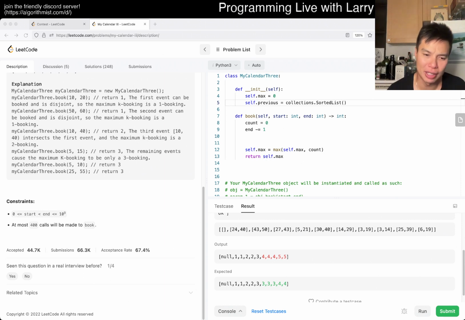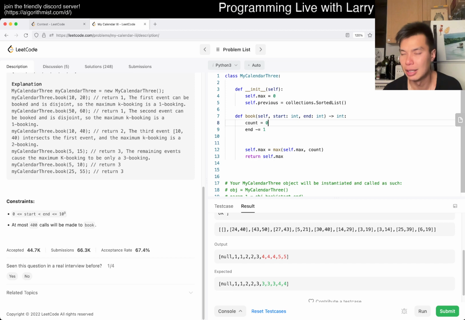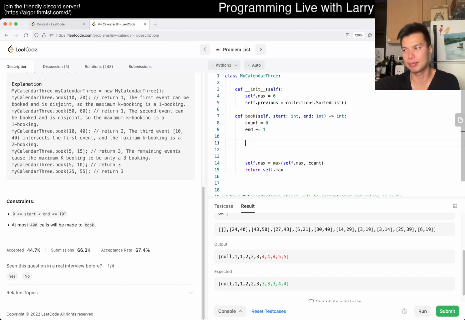Like if you have a sorted list and you just go from left to right, because it's log n to insert. I don't know the exact implementation, so we'll just have to assume this a little bit. And if it's wrong, then I apologize. But basically, yeah. So now we have solve.previous.